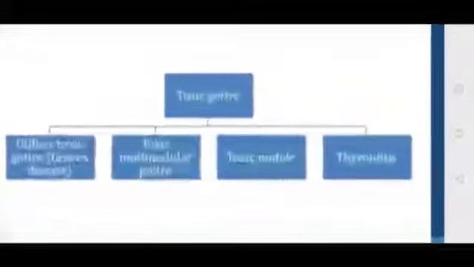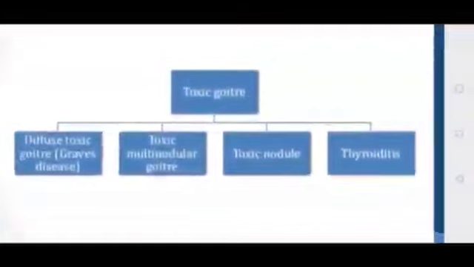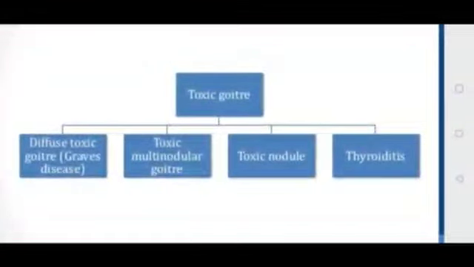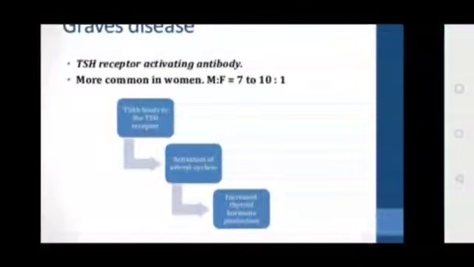So broadly, the causes of toxic goiter are diffuse toxic goiter, that is Graves disease, as we already discussed, followed by toxic multinodular goiter, toxic nodule and thyroiditis. These are the main classifications that come under toxic goiter.